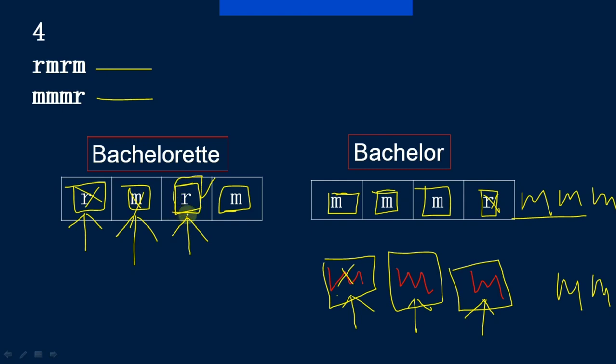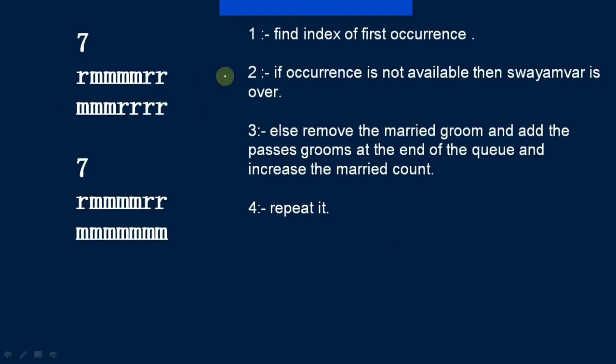Okay, so the question is asking how many pairs are left unmatched. In this input, two pairs are left unmatched. So the output of this input will be 2. I hope you understood. So first of all, let's go through all the steps which we are going to follow to solve this problem.